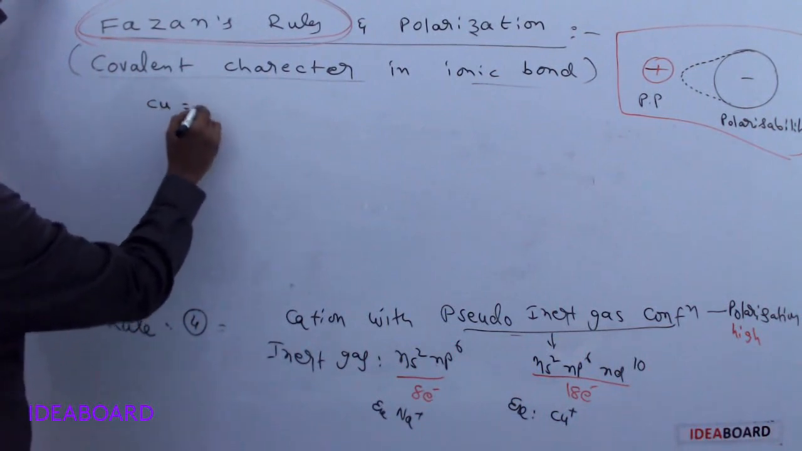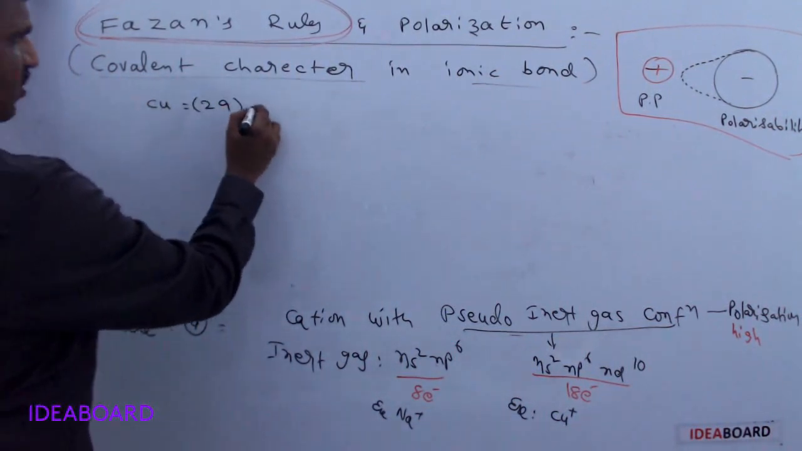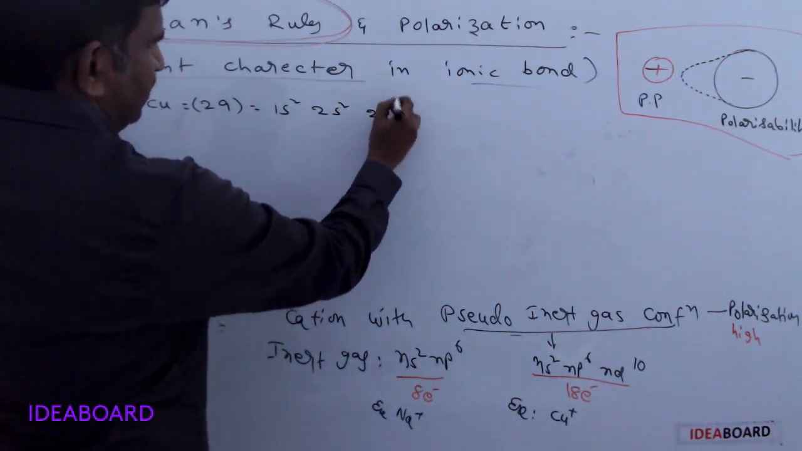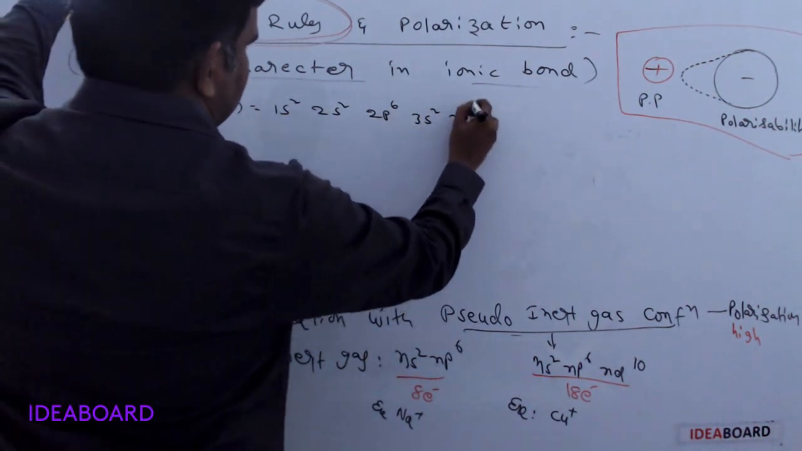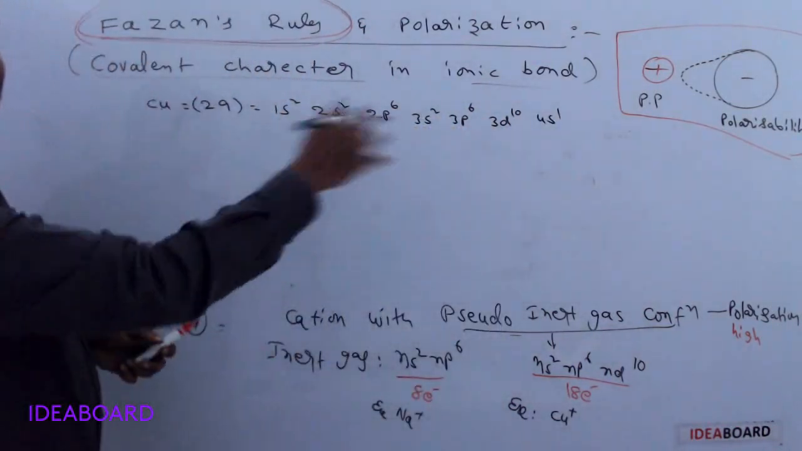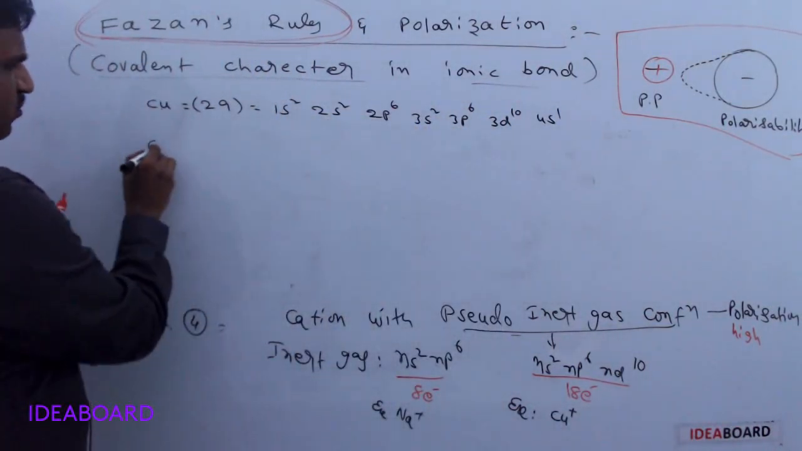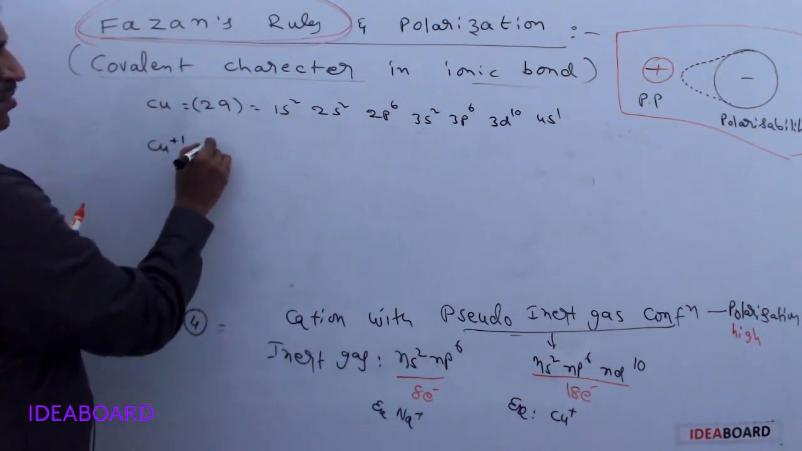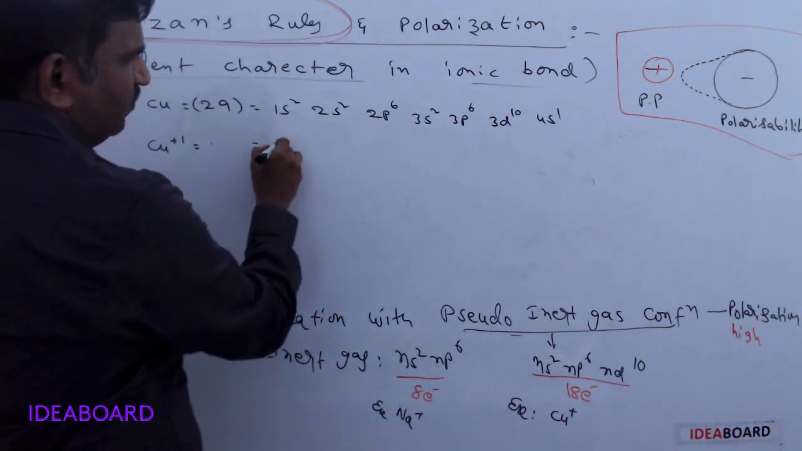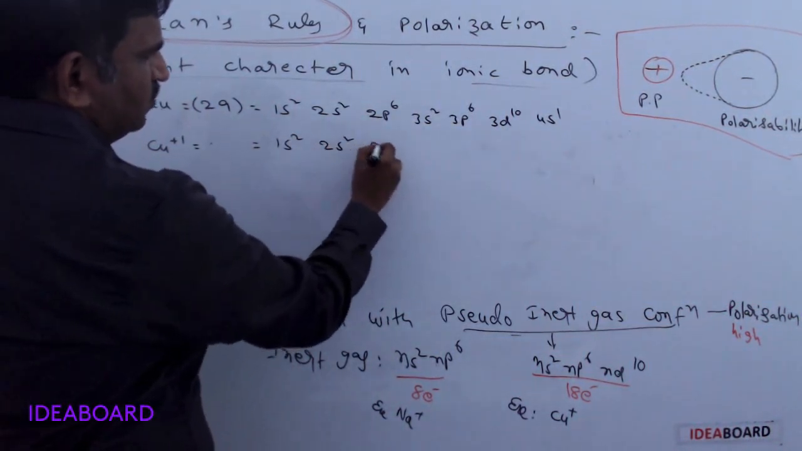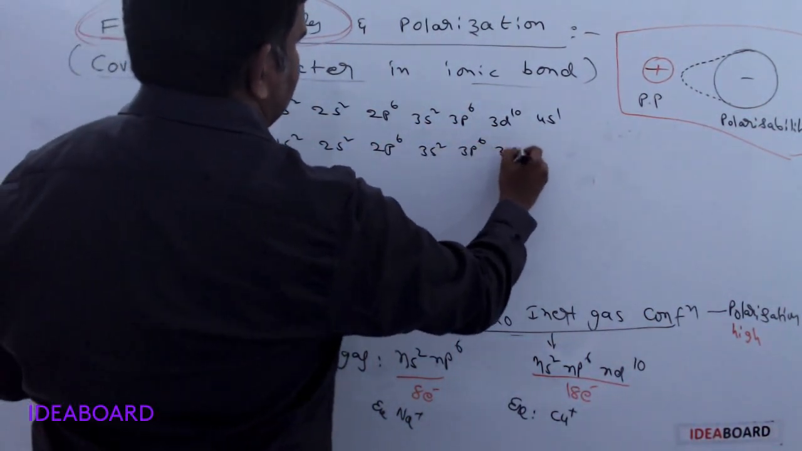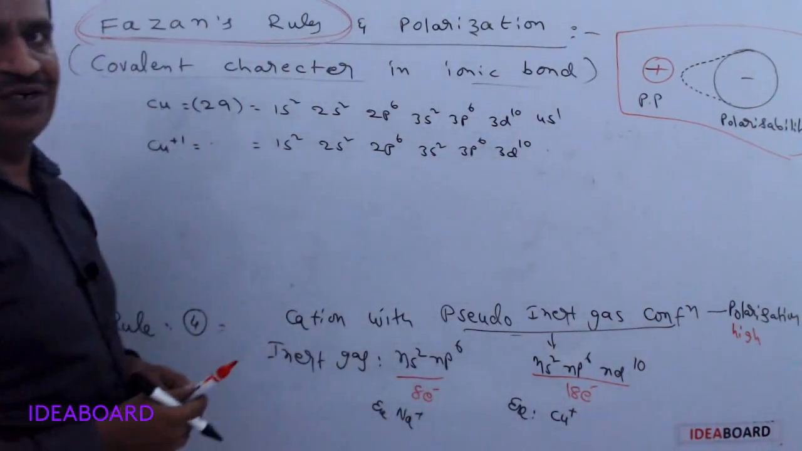Cu means its atomic number is 29. The configuration is generally 1s2, 2s2, 2p6, 3s2, 3p6, 3d10, 4s1. It is an exceptional configuration. Cu+ means actually 29, but because of the plus 1 it becomes 28. Then what is the configuration? 1s2, 2s2, 2p6, 3s2, 3p6 and 3d10; the 4s is losing the electron.